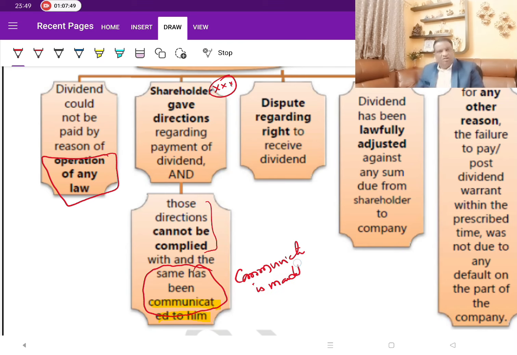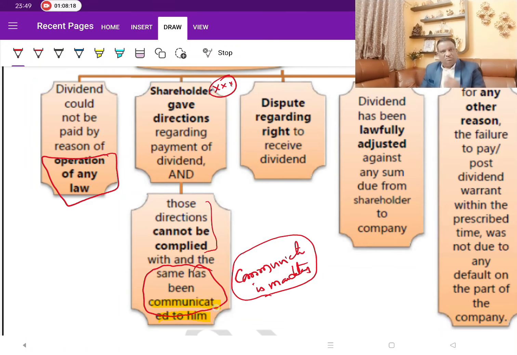That is, if the company is not able to transfer because of account number wrong or name mismatch, it is not the company's fault. But what the Companies Act is saying, if this is the case, have you gone back to the shareholder and told him, now the number you have given is wrong or the name is mismatched? That's what the banker is saying. So have you gone back to the shareholder? If you have gone back, then you are not at fault. But if you have not gone back, you have not communicated to the shareholder, then this exemption is no longer there.